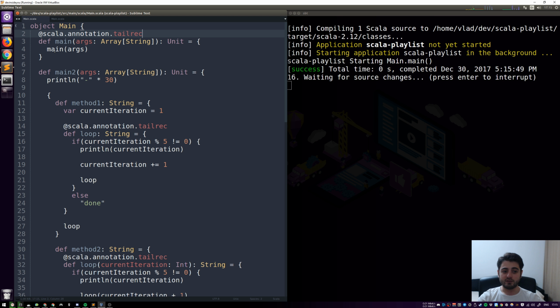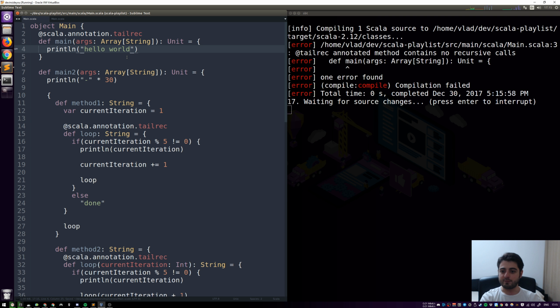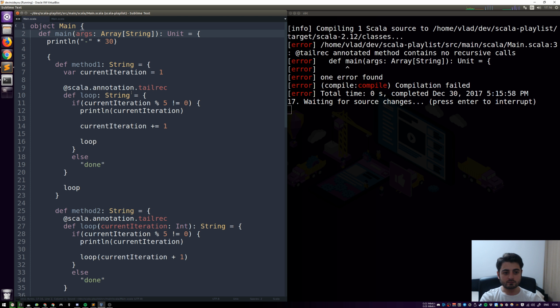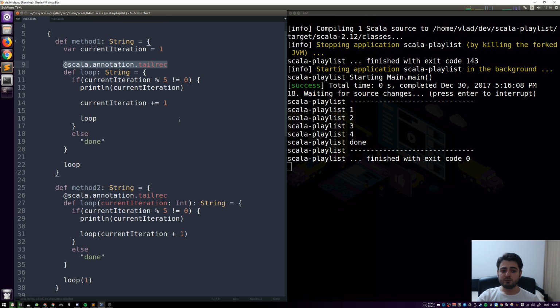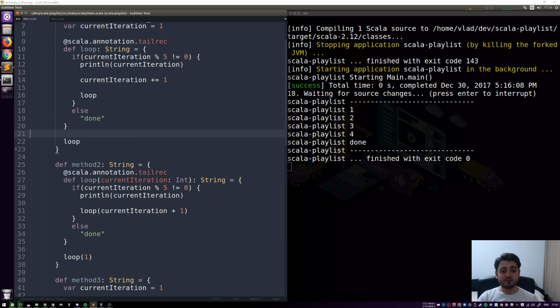It's a tail recursive function. And as I just said, if we just print line hello world, it's going to say it doesn't contain any recursive calls. Okay, let me revert that. So if you're a beginner, and obviously you're probably a beginner because you're watching my videos, when you're playing with tail recursive functions, you should always have this annotation just to make sure that you didn't make a mistake.